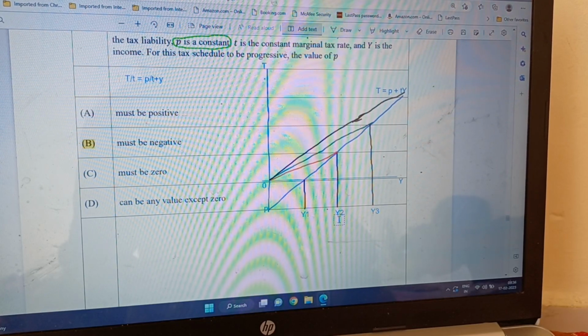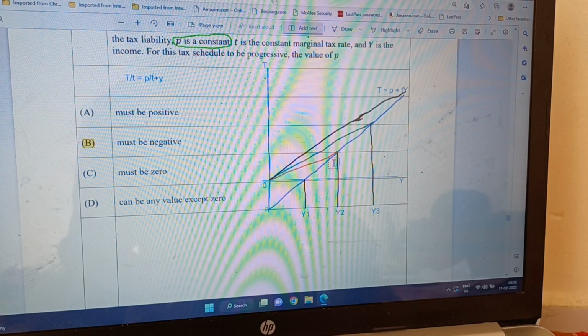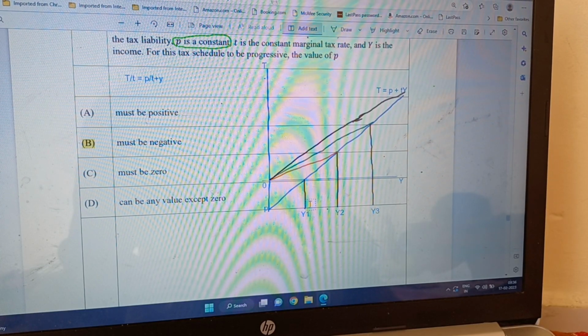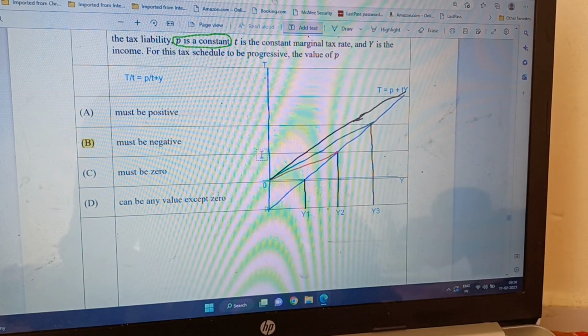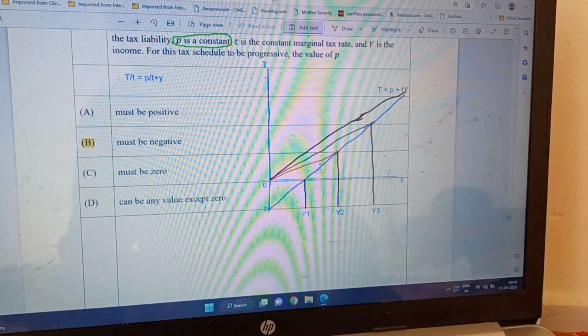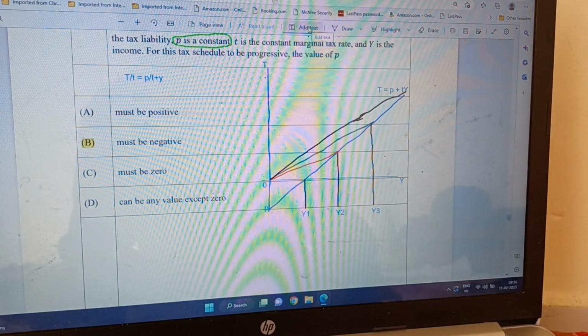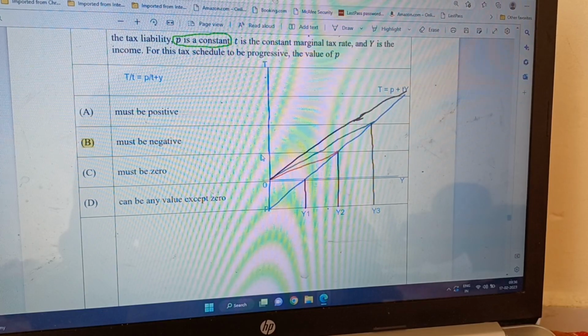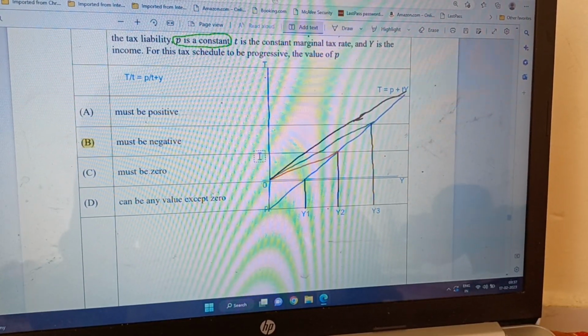But when income becomes Y2, which is actually twice of this, so we say Y1 and Y2, I am taking the same distance, then this person pays this tax one. The red line shows the average tax rate, so we can see it like this as well. So here it pays T1.